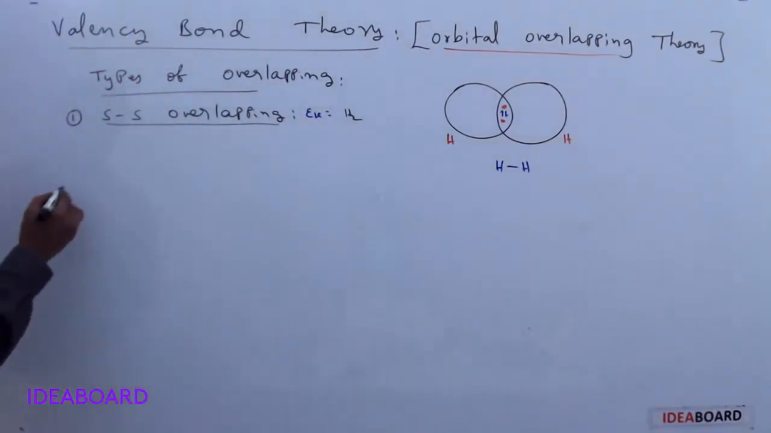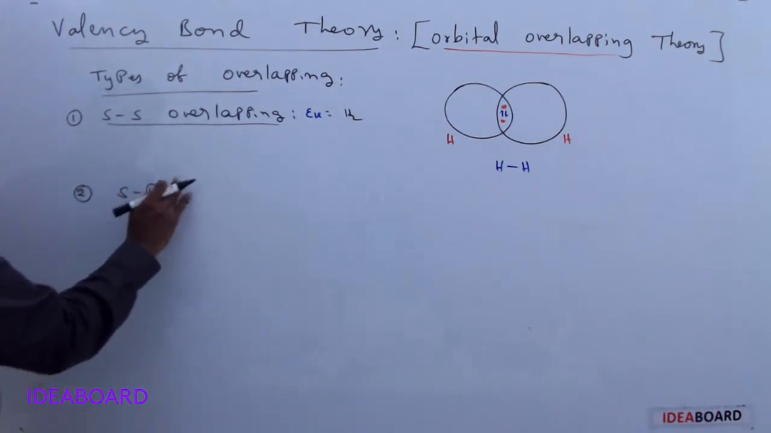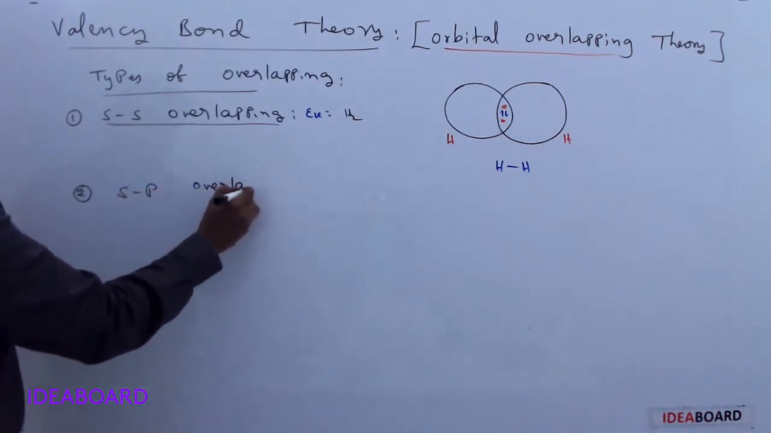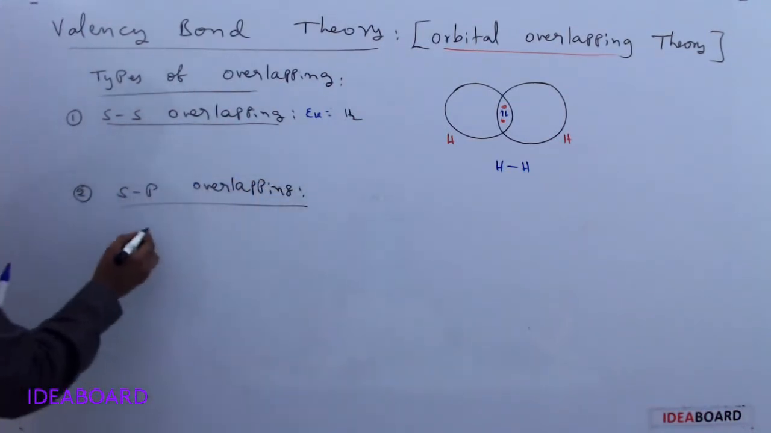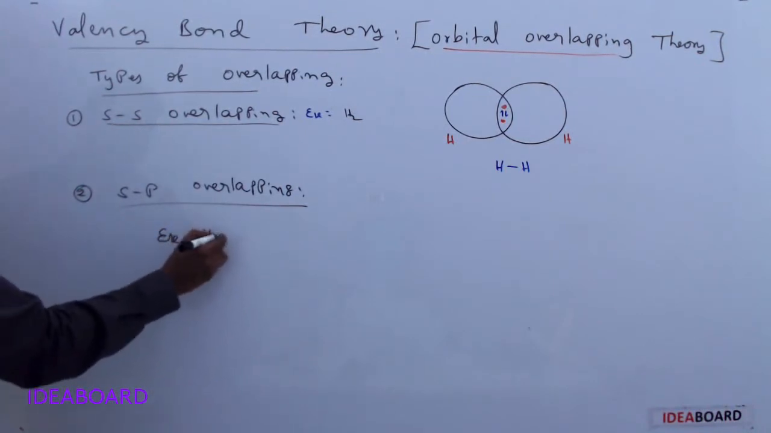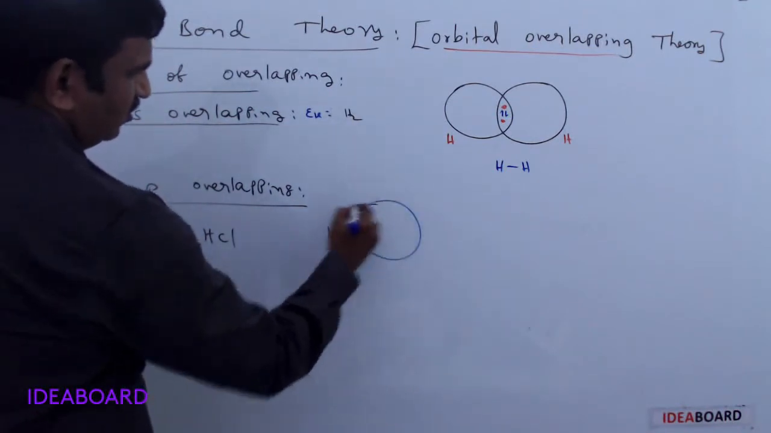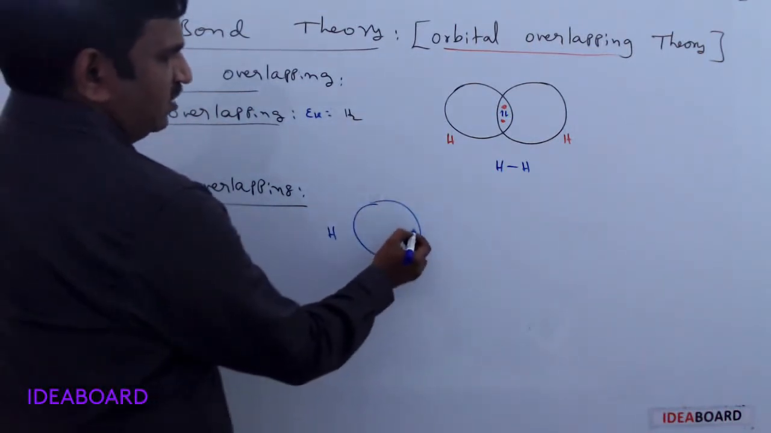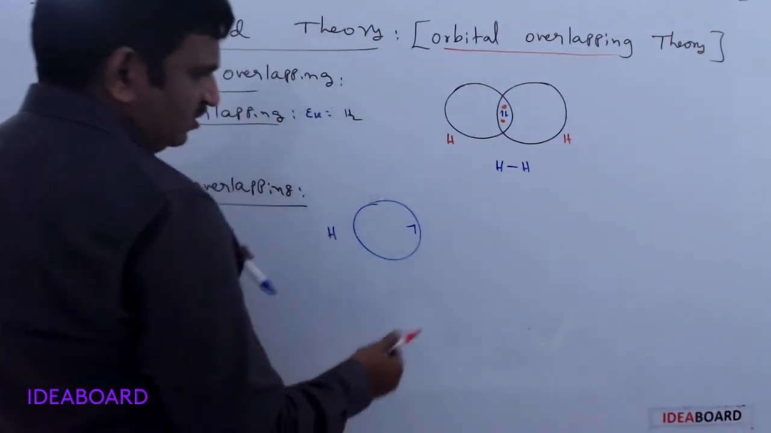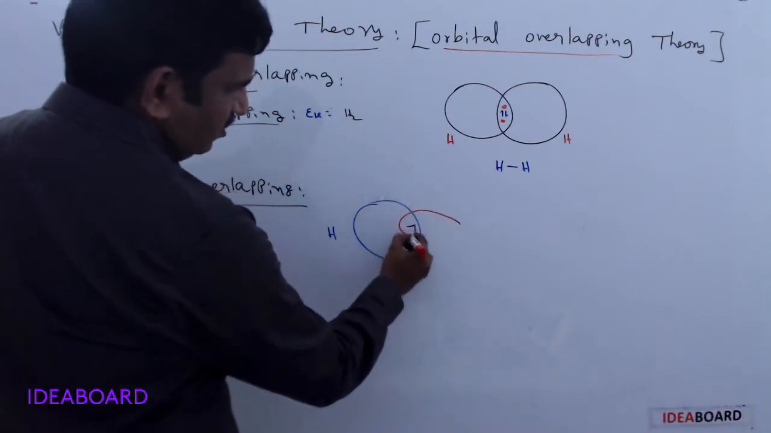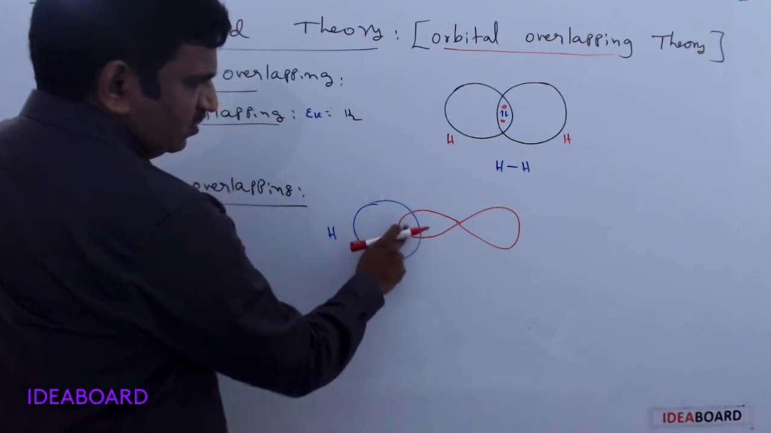Next, the second type is SP overlapping. SP overlapping means the spherically shaped s orbital overlaps with the dumbbell shaped p orbital. Example: HCl formation. Here I am taking hydrogen. This is the spherical shaped s orbital of hydrogen, and this is the dumbbell shaped p orbital overlapped here, so we are writing two electrons.